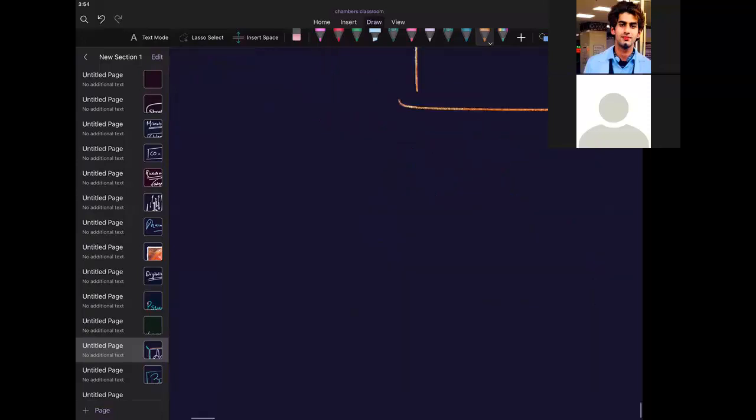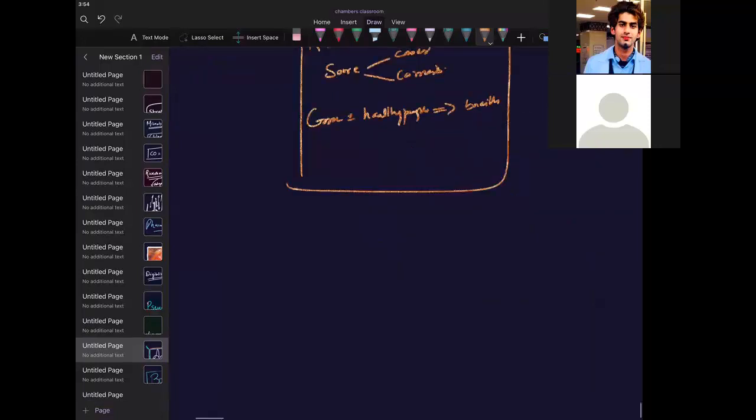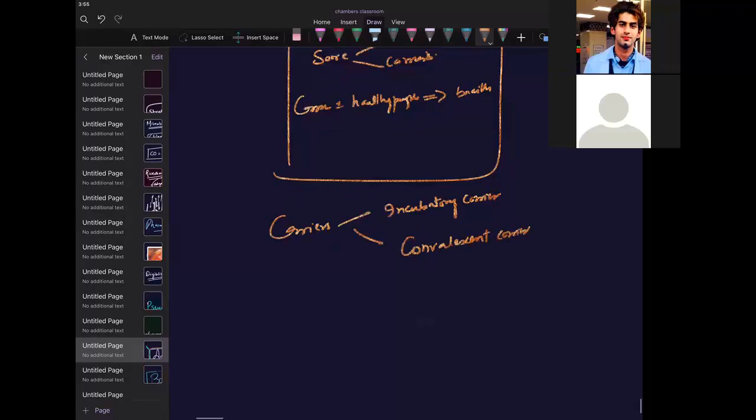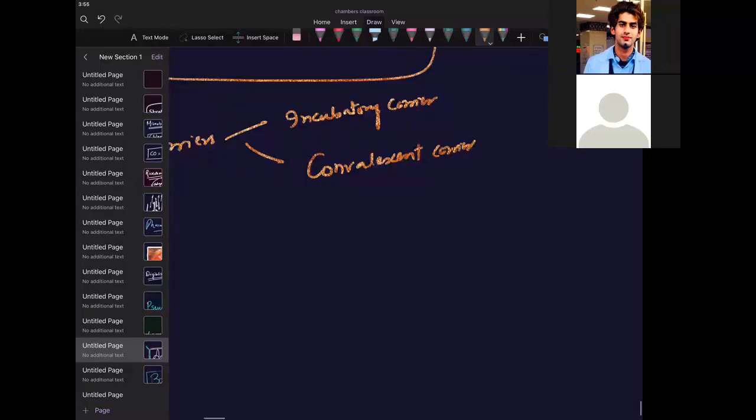These carriers can be incubatory carriers, convalescent carriers, contact or healthy carriers. Also there is the chronic carrier.